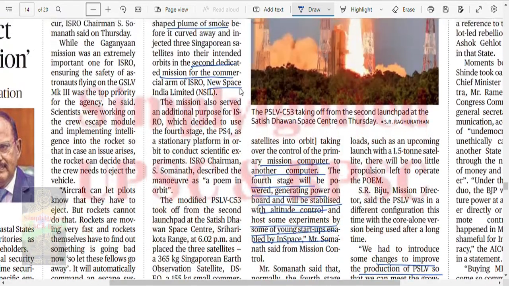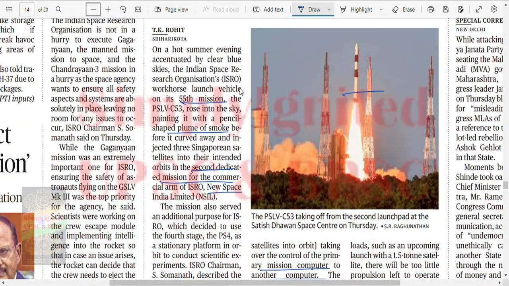Look, first stage, second stage, third stage, and this is the fourth stage. Satellites will be placed in the respective orbits, and this stage will not be thrown back. It would also remain orbiting. Its control will be given to another computer, and this will help in some of the experiments in space for entrepreneurs and all those.